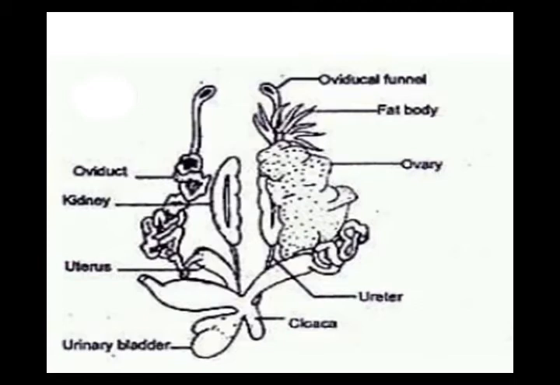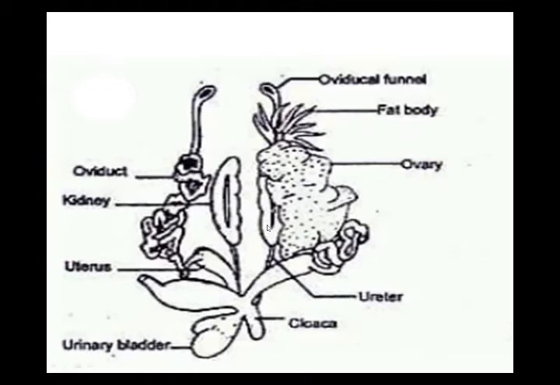Now, the kidneys. One and two, a pair of kidneys is present in the frog. Are you observing my cursor? They are two in number in frog, male or female. Both frogs have the same excretory system, no differentiation. The pair of kidneys are elongated and reddish brown in color.